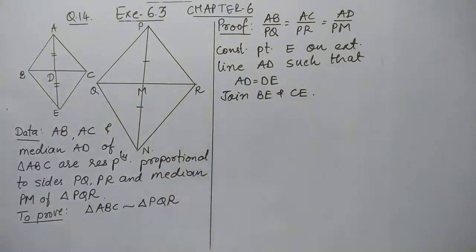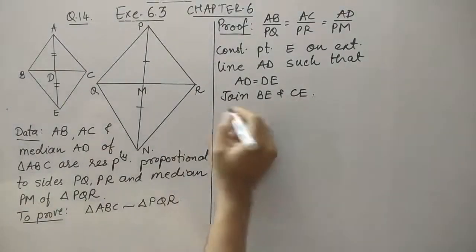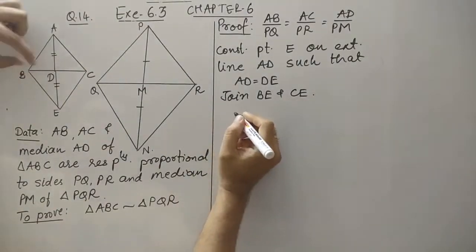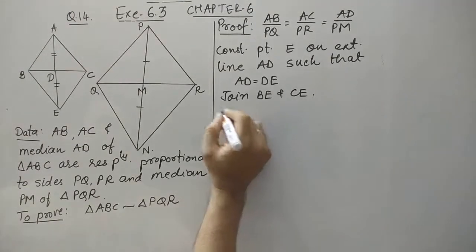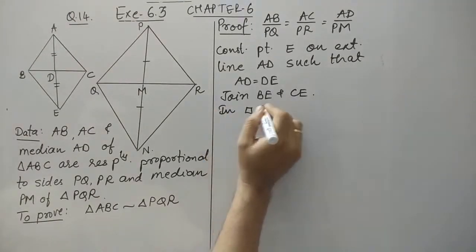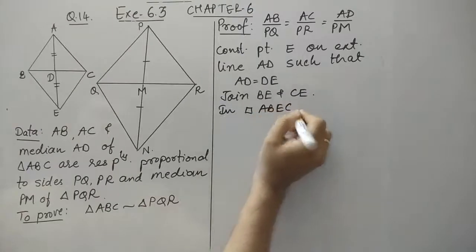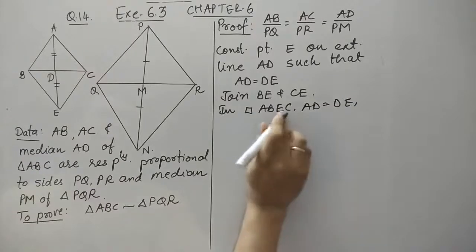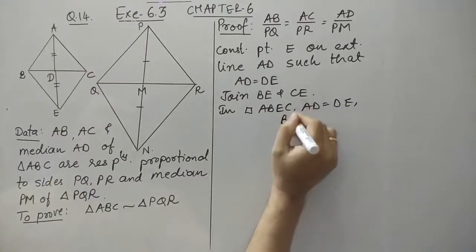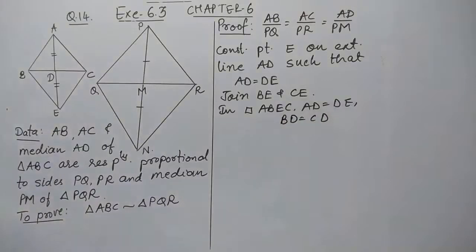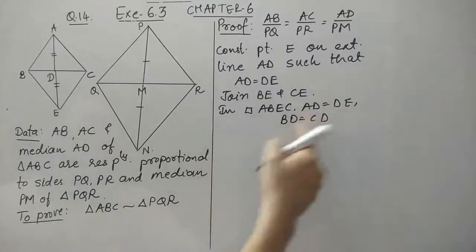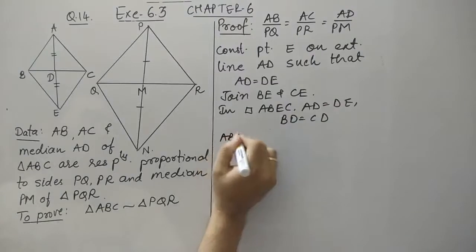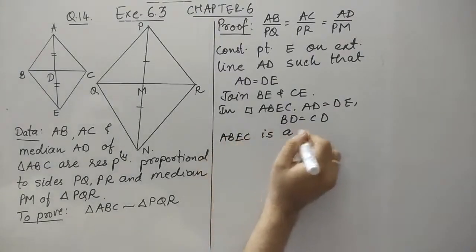So you can see that ABEC becomes a parallelogram. How is it a parallelogram? As AD is given median, so we can say BD and CD are already same. So we can say in quadrilateral ABEC, AD is already same as DE, which we have taken, and BD is equal to CD. So we can say here that the diagonals bisect each other. So ABEC is a parallelogram.